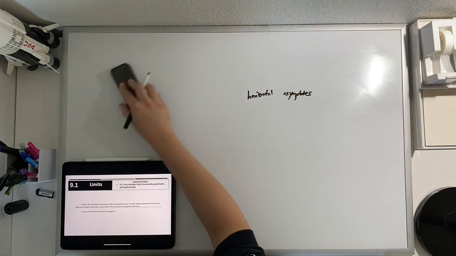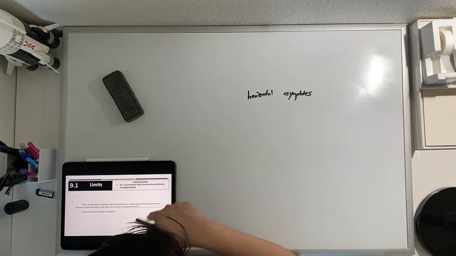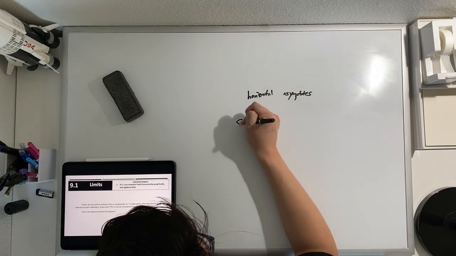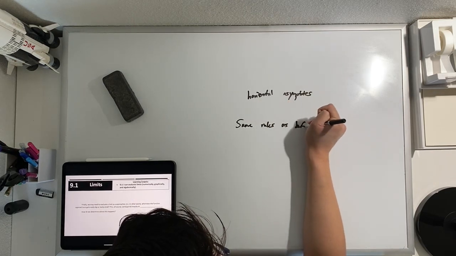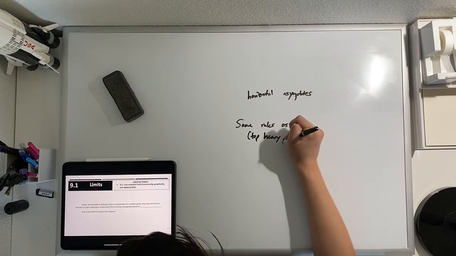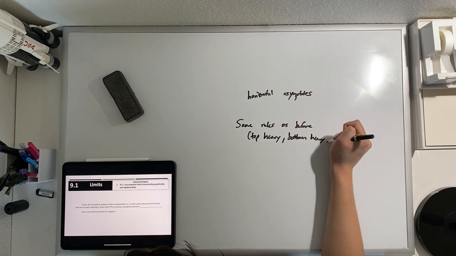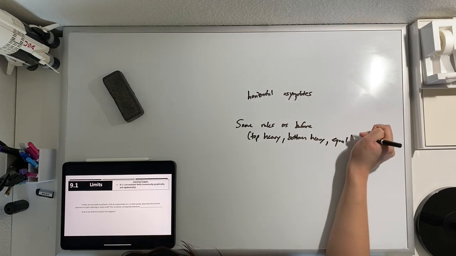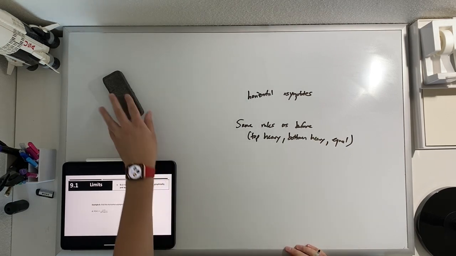And how do we determine where this happens? Okay, it's the same rules as before. So this is what goes in that blank there. How do we determine where this happens? Okay, same rules as before. Top heavy, bottom heavy, equal. So nothing's going to be new. Let's take a look at some examples.